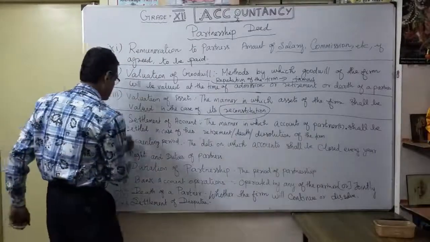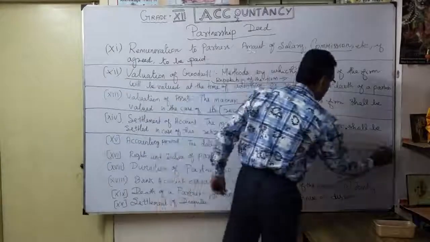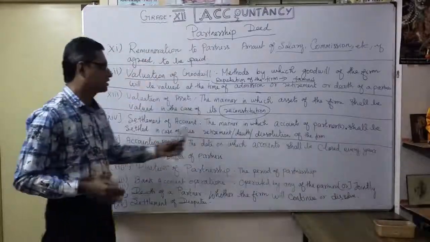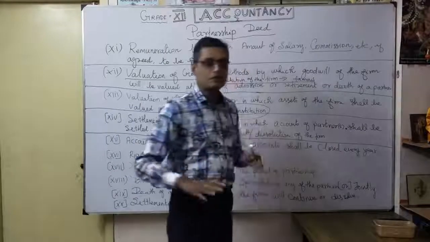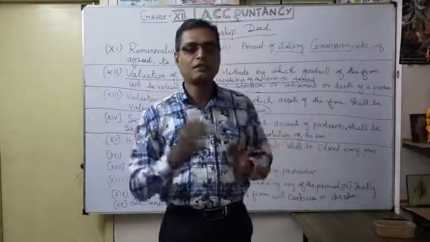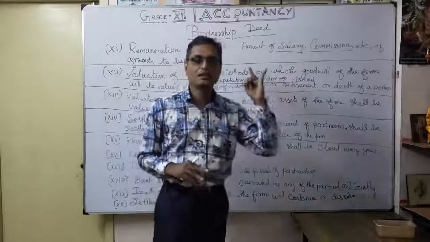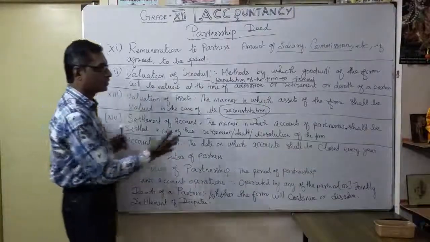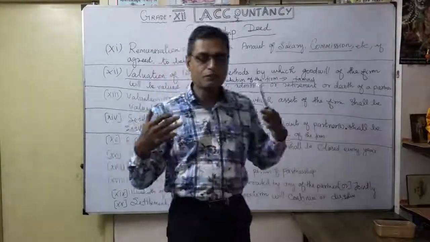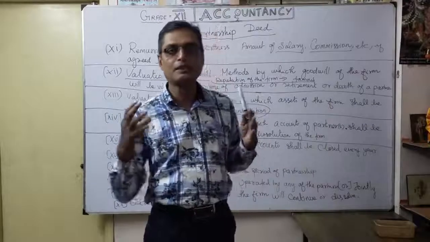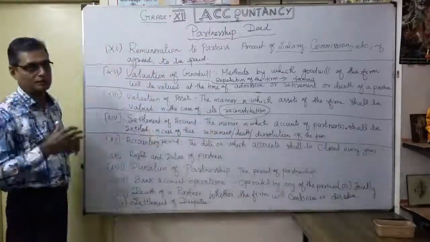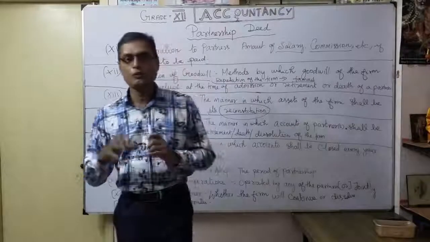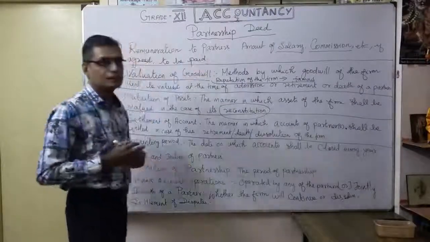Thereafter, settlement of accounts. That also you want to clearly mention in the deed. Suppose a partner wants to retire, or unfortunately there is a death, or dissolution, which means you want to close the business. In these situations, at the time of admission, death, retirement or dissolution, how are you going to settle the accounts with the partners? How will you hand over the money, and what is the exact valuation to prepare the accounts for the partner who retires, or dies, or when you close the business? That point you want to mention in a partnership deed.